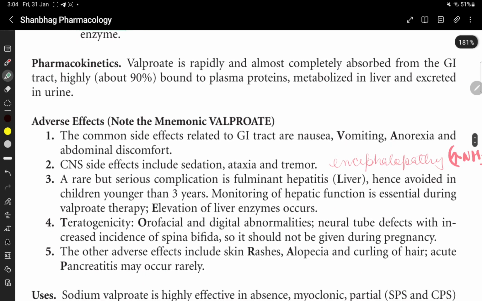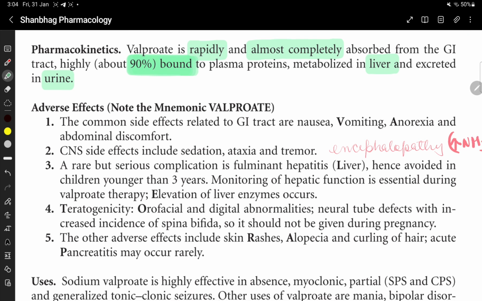Pharmacokinetics of valproate. It is rapidly and almost completely absorbed from the GI tract, 90% bound to plasma protein, metabolized in liver and excreted in urine.